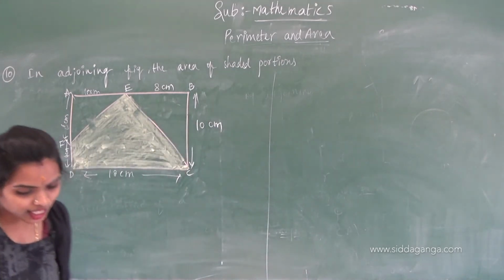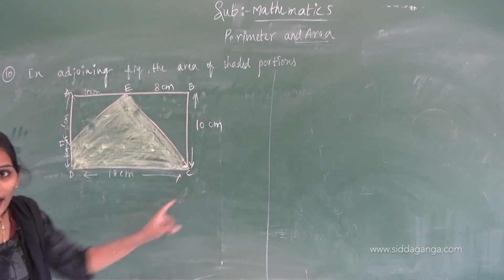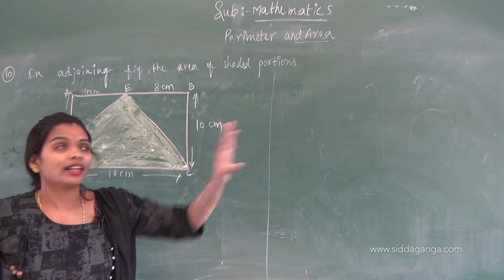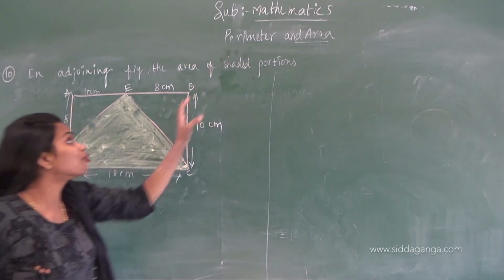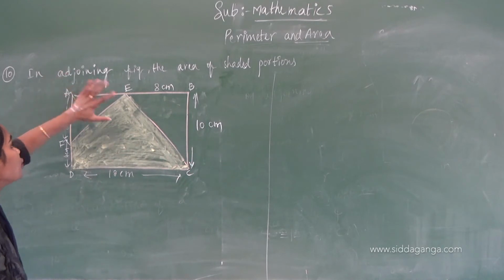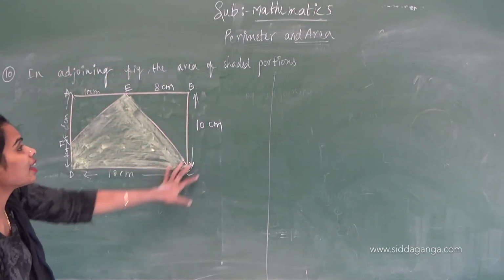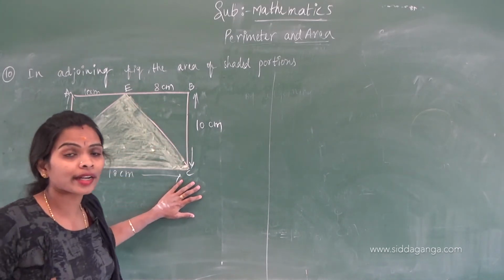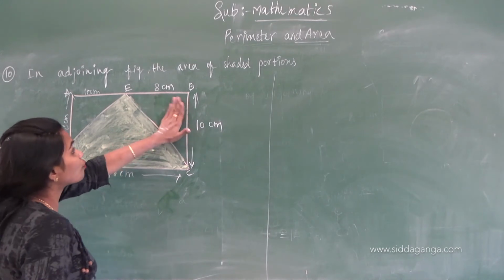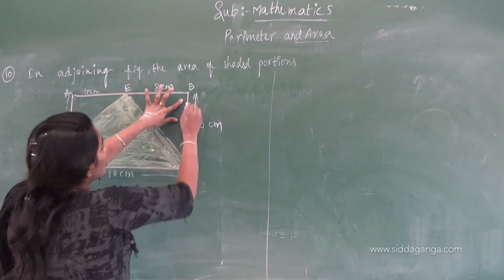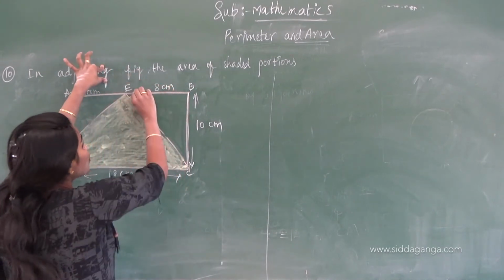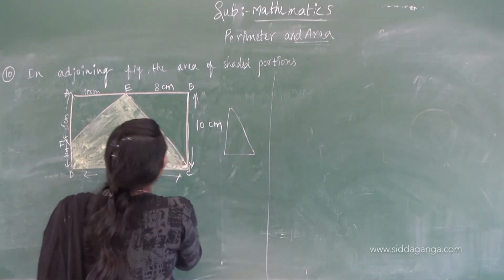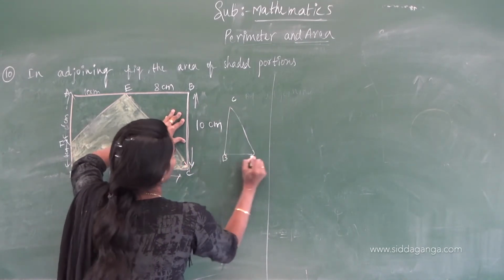If you observe here, one rectangle is there. We can find the area of this rectangle, correct? What we have to find is the shaded portion area. We can find the area of this total rectangle, and we can find the area of the triangle here, because this is the height and this will be the base. If you flip that one, the triangle will be CDE.